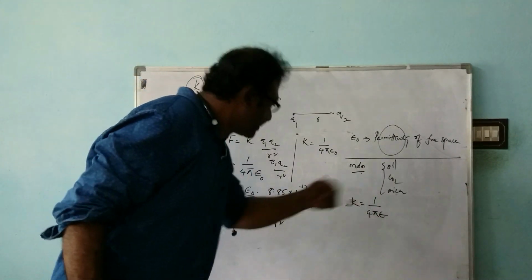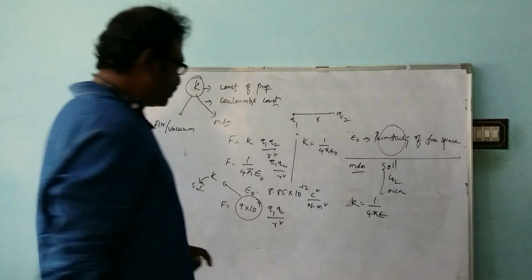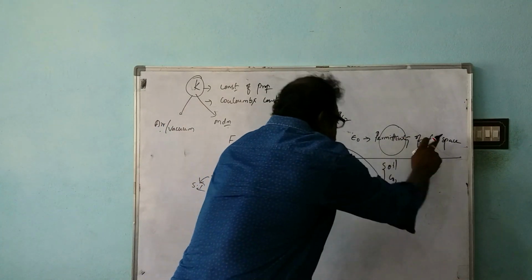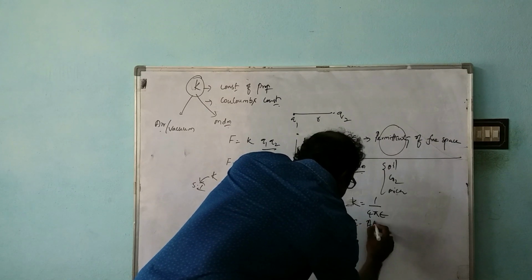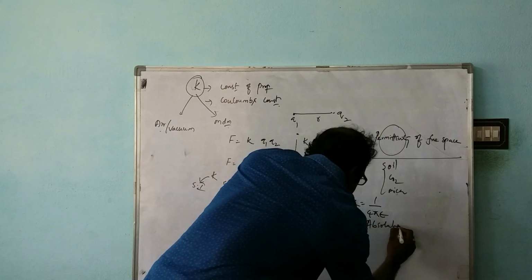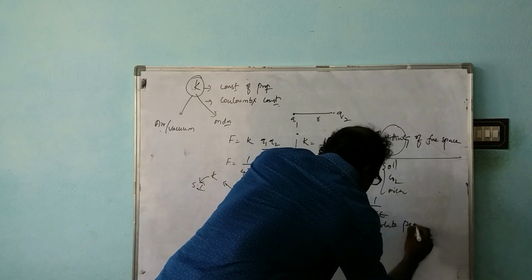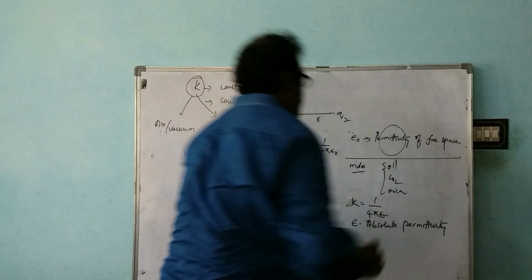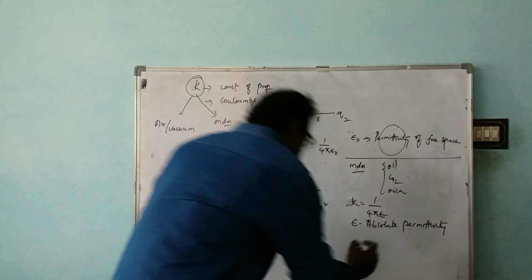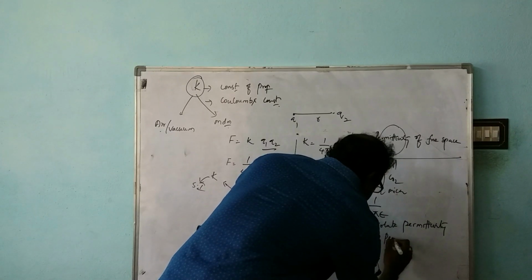Now we will show it as epsilon. So there epsilon naught is the permittivity of free space, and here epsilon is the absolute permittivity, or simply the permittivity of the medium.